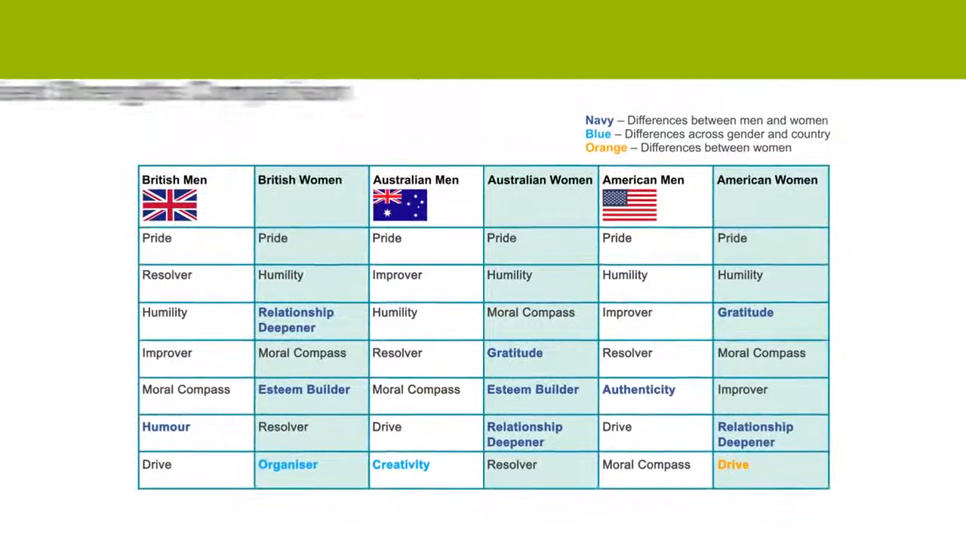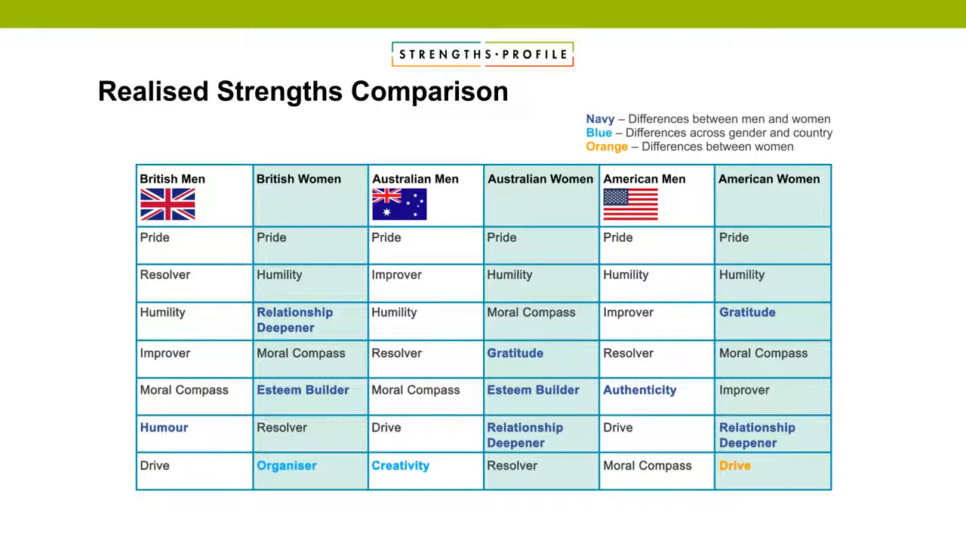So let's look at realised strengths then, and we looked at that across the countries and across gender. So you'll see again pride coming out really strong for both genders and across the countries as well. I mean, we've tried to colour code this to give you kind of what to pay attention to on here. So you see some of the Navy attributes coming out here. Across the realised strengths, relationship deepener came out slightly stronger for British women. So the Navy showing the differences between men and women. So women generally being a bit stronger on that.